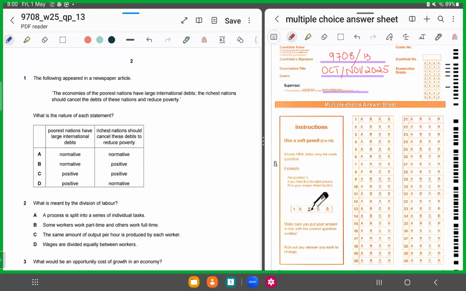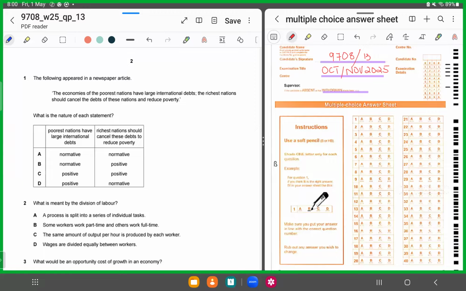So, now if you recall the definition, you tell me what is a normative statement. Normative statement is what? One which talks about value judgment, one which cannot be proven. And what's a positive statement? On the contrary, a positive statement is one that's based on evidences or that's based on facts. So now, let's look at the options. Poorest nations have large international debts. That's a normative statement or that's a positive statement. You decide. And the second statement says richest nations should cancel these debts to reduce poverty.